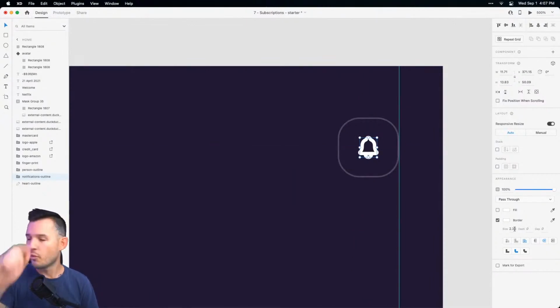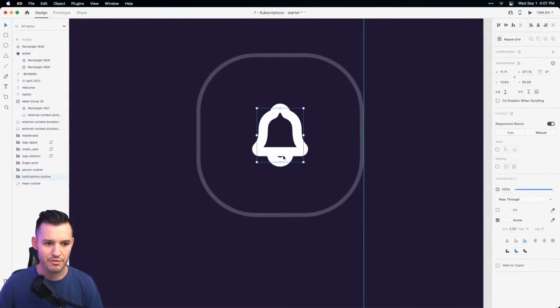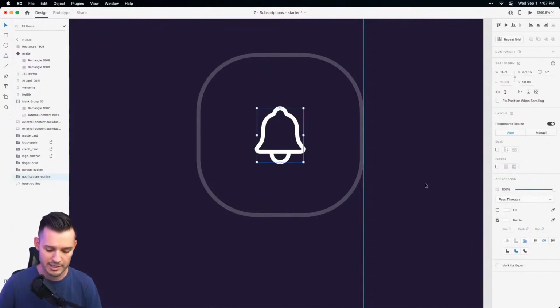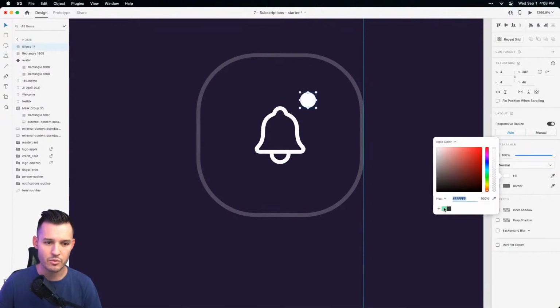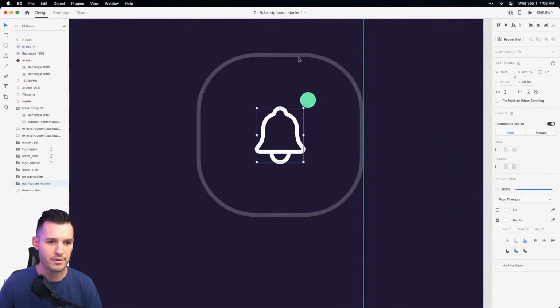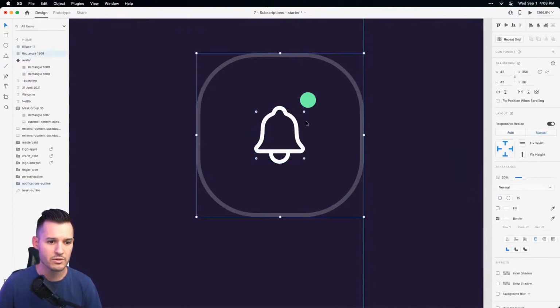Now again, see how we're bringing down the size of our icon and it starts to get overly kind of thick. It's because the stroke is just a little too thick. So I'm going to bring it down like that. And why don't we do, I'm going to hit E for ellipse and do a little notification bub right up there in the top. And we'll make that green just so you can kind of see it. So the whole thing pops out. Let's just balance the whole deal.